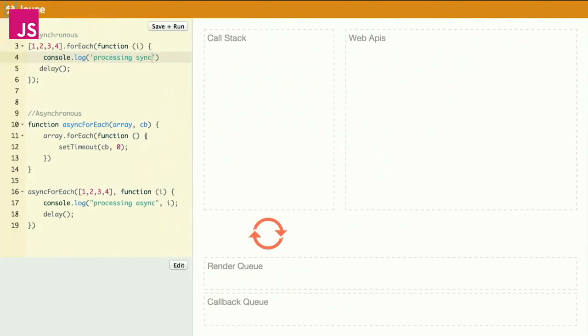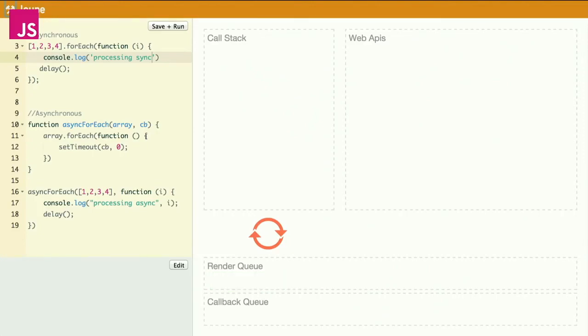So basically, the browser is constrained by what you're doing in JavaScript, right? The browser would like to repaint the screen every 16.6 milliseconds. 60 frames a second is our ideal. That's as fast as it will do repaints if it possibly can. But it's constrained by what you're doing in JavaScript. It can't actually do a render if there is code on the stack. The render call is almost like a callback itself. It has to wait till the stack is clear.